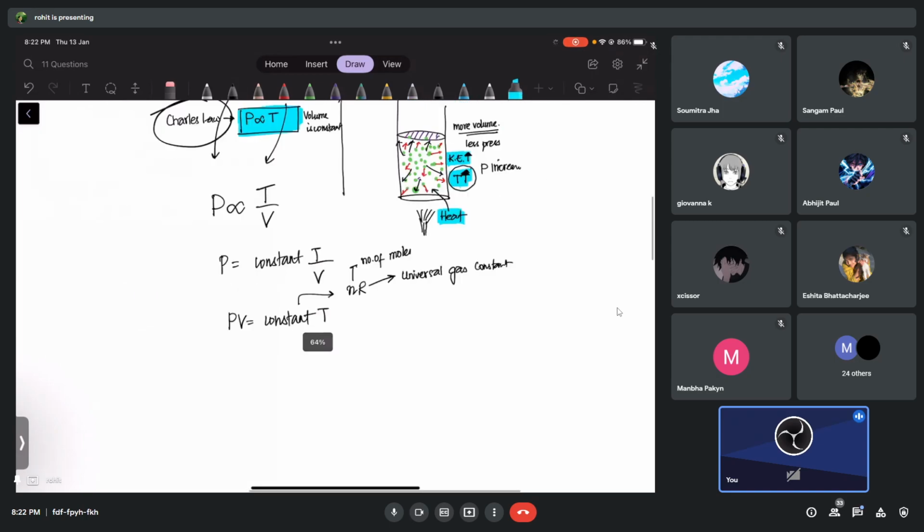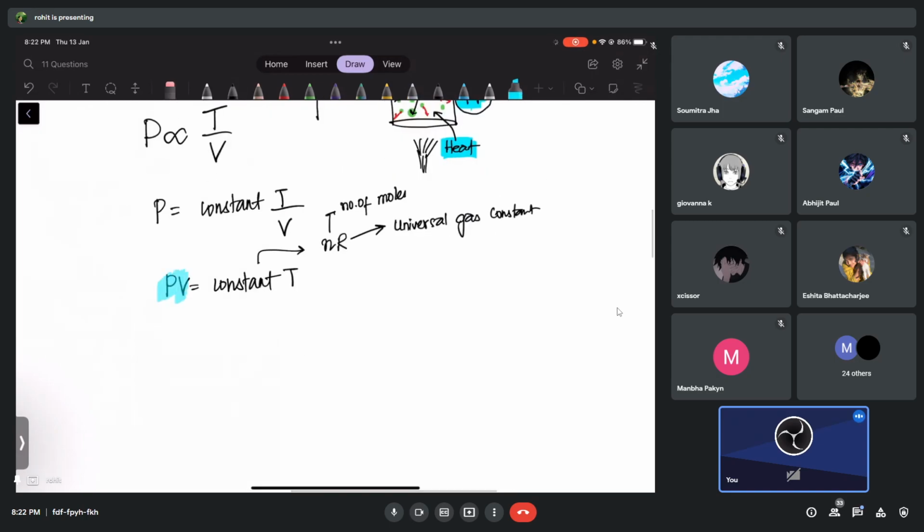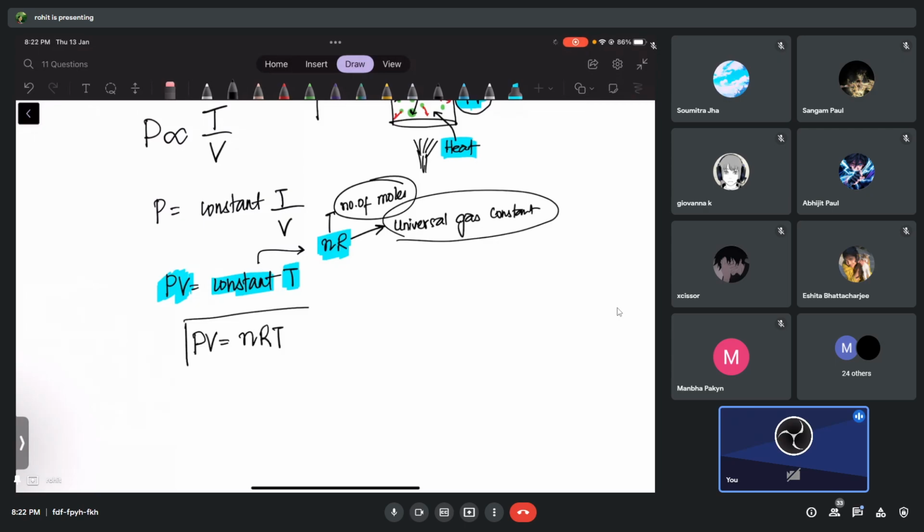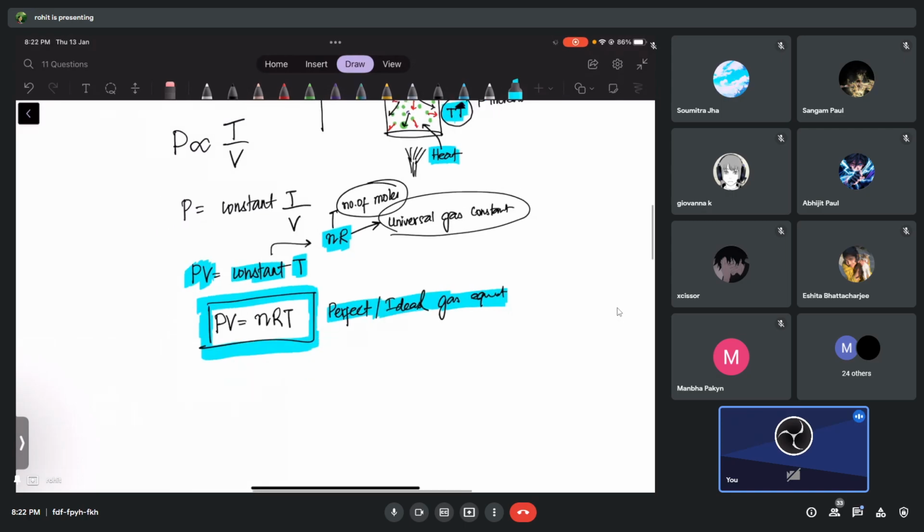Remember this. So we got an equation out of these two laws: PV equals some constant times temperature, and this constant is nR, where n is the number of moles and R is the universal gas constant. So I can write PV equals nRT. This equation is called the perfect gas equation, please don't forget it, or the ideal gas equation. Anytime you feel the gas is a perfect gas or ideal gas, you can use this equation. We are always going to be using this equation.